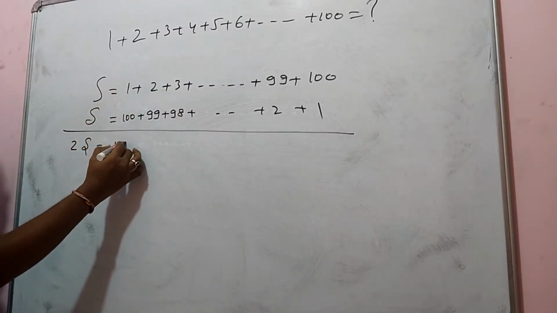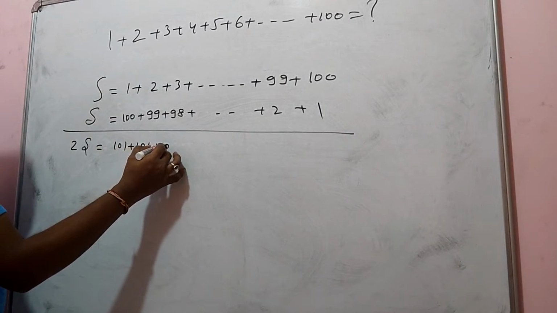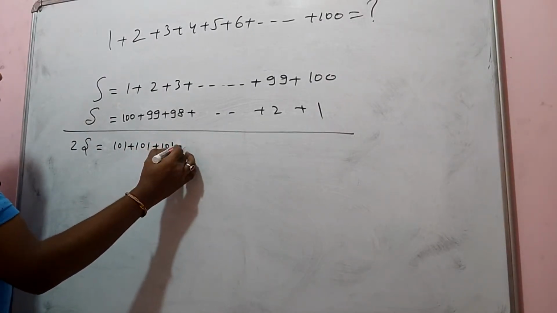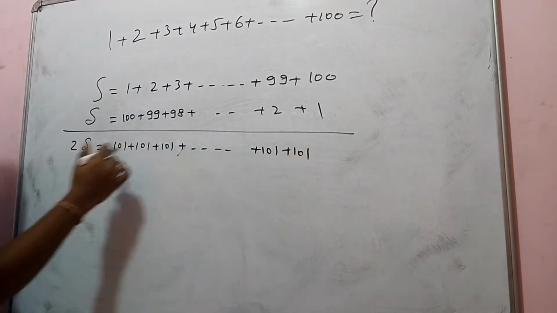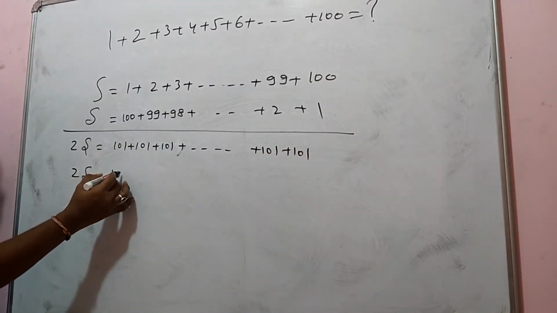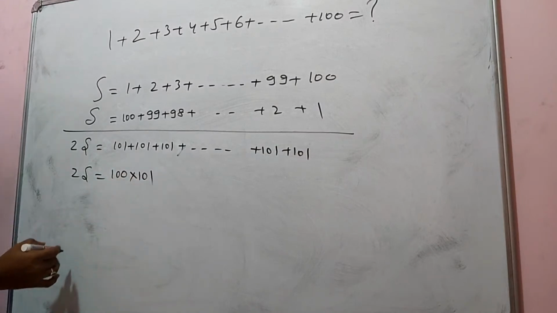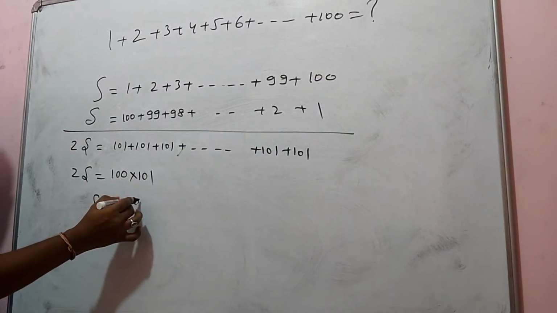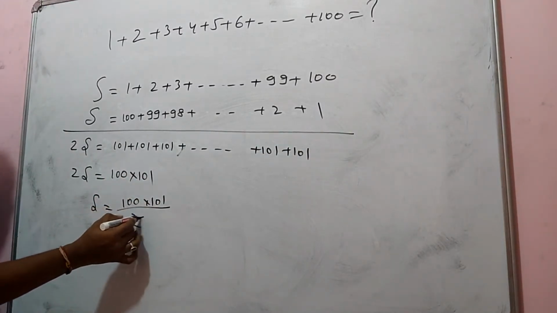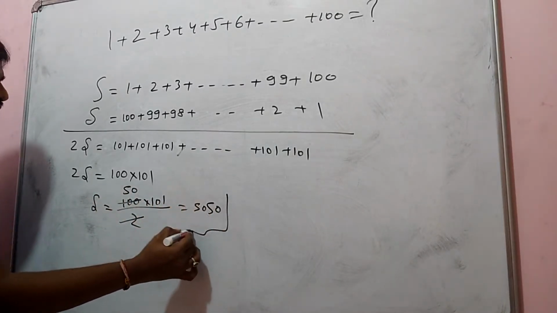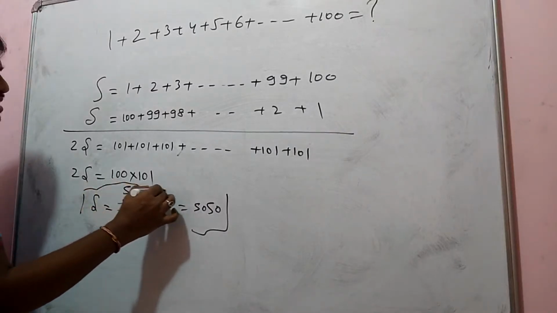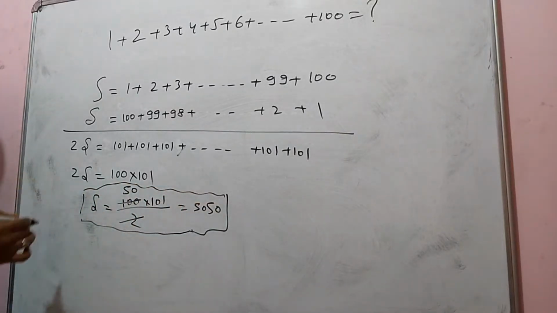2S is equal to 101 plus 101 plus 101 and so on. How many 101s do you get? 100 101s. Then S is equal to 100 into 101 by 2. So it cancels 5 times, and multiplying you get 5050. That is how Carl Friedrich Gauss answered when he was in the 5th standard.